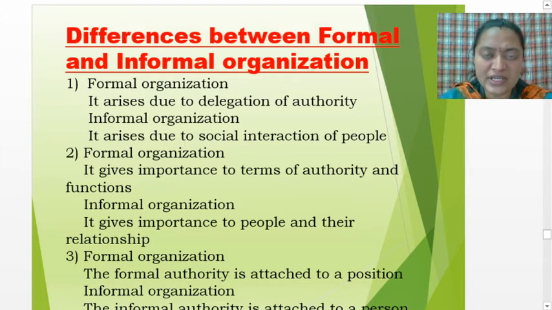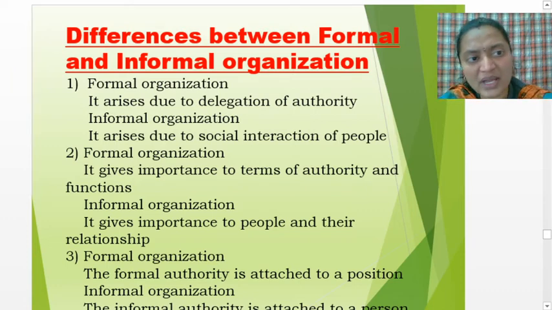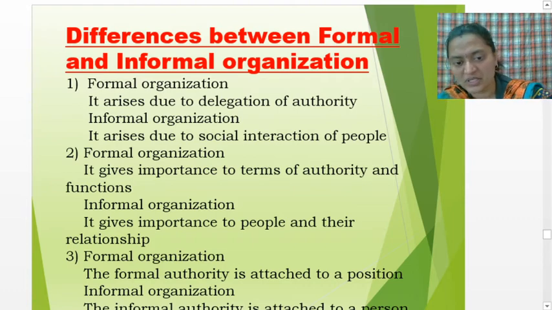Formal authority is attached to a position. Position means what? Who has the position in the organization? Here the top level management has the position. So formal authority is attached to the position, which is the top management. Whereas informal authority is attached to a person, not to a position. A person can be anyone working in the organization: employees, workers, departmental managers or supervisors.